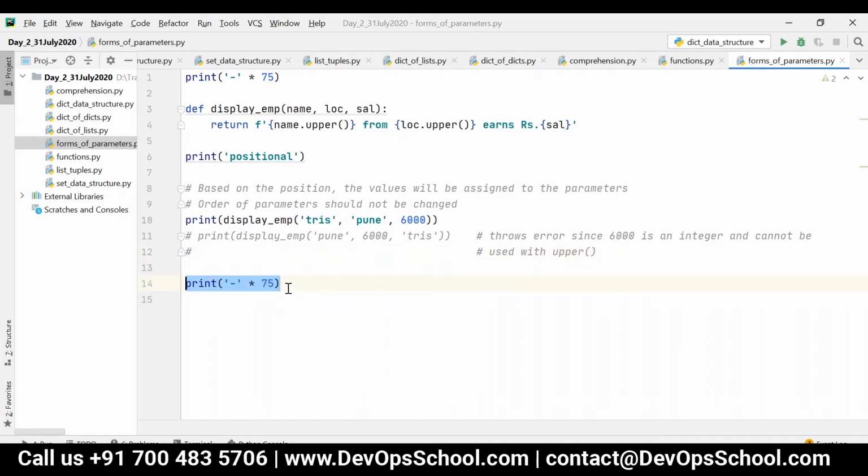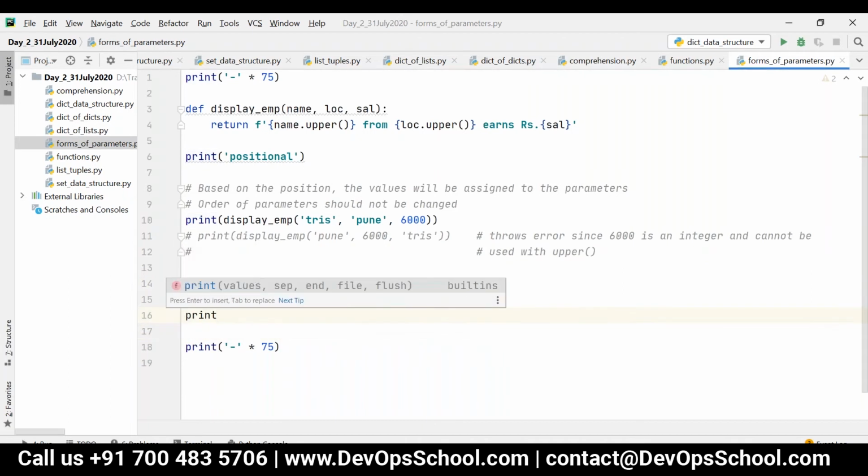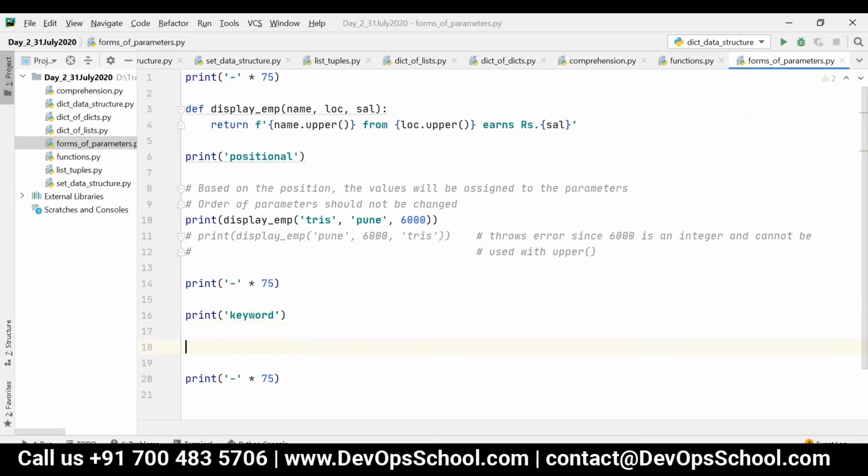So next one we have keyword parameter. What is keyword parameter? Based on the keyword, the values will be assigned to the parameters.